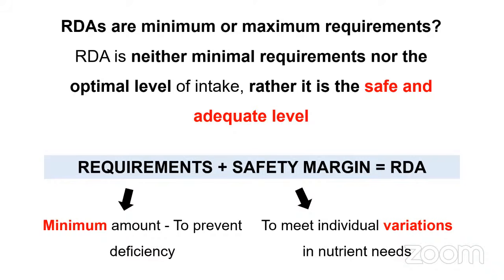It is very simple. RDA is equal to minimum requirement plus safety margin. So to the minimal requirement, we are adding a safety margin. That is why RDA is not the minimum requirement itself, because to the minimum requirement, we are adding a little bit of safety margin also. Okay. Is it clear? Okay. Done.